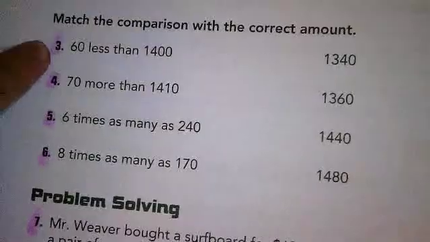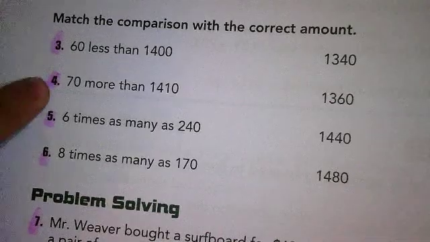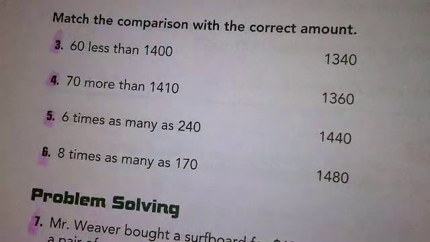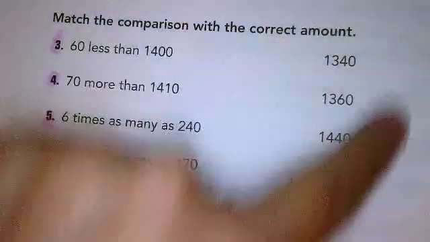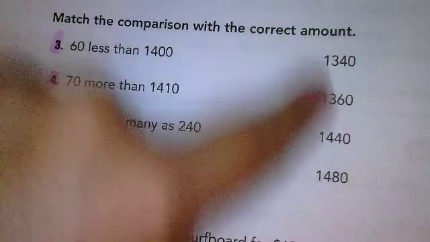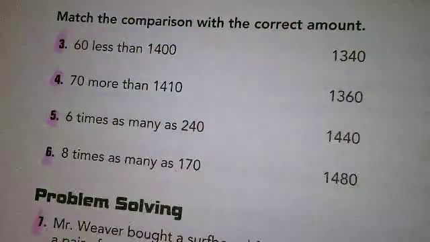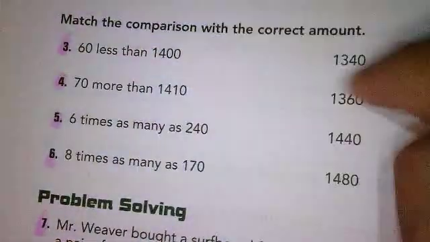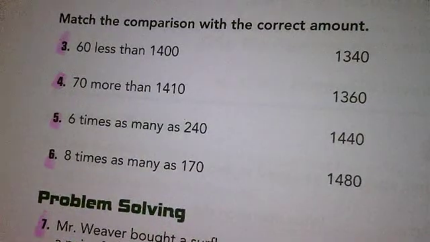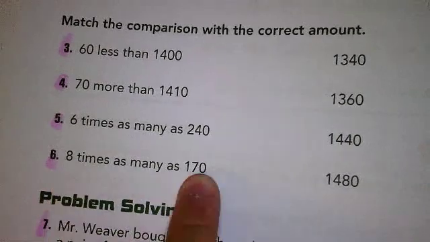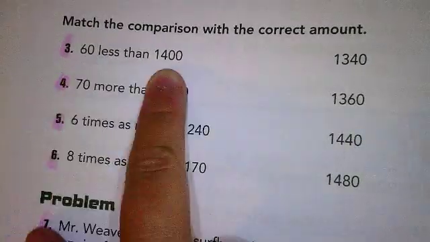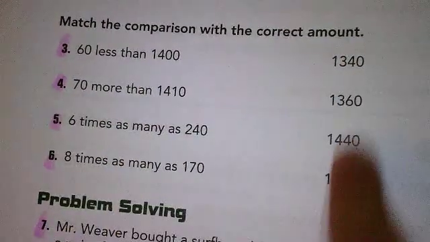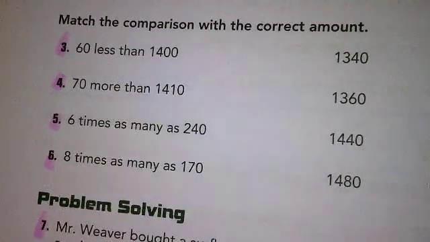Notice here, 3, 4, 5, and 6, this is where we have less than, more than, times as many, but you have to find the answers and match them up. Does that make sense? This is a matching section, so you're going to be drawing lines to the correct answers. Everyone got that? So you need to find out what is 6 less than 1,400. It should be one of these, and then you're going to draw a line to it and match it up, okay?